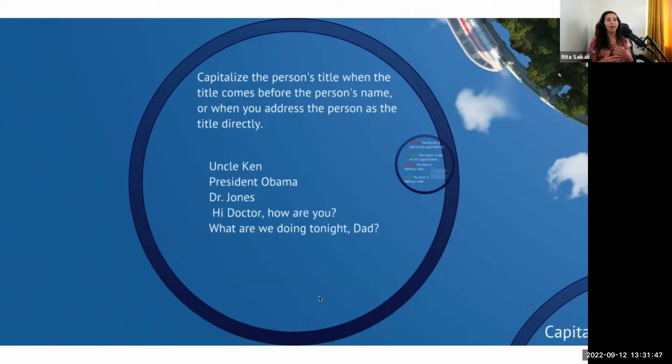All right, you capitalize the person's title when that title comes before the person's name, or when you address that person by the title directly. Okay, so if you're describing a job title, you don't necessarily have to capitalize, but if the title of that person comes right before their name, then that first letter is capitalized. Uncle Ken. Uncle is kind of describing this person. It's his title, and it comes before the name, so it is capitalized.